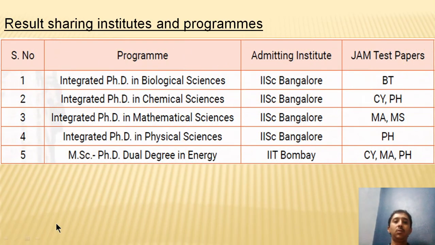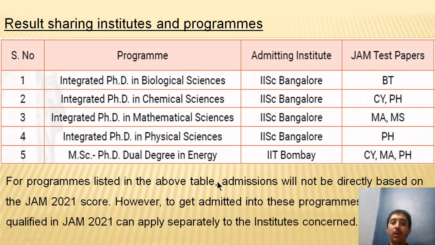Moving on, some particular courses will consider the JAM scores, but they will not take in candidates just based on the JAM scores. These are the particular courses that I'm talking about here: Integrated PhD in Biological Science at IISc Bengaluru, Integrated PhD in Chemical Science at IISc Bengaluru, Mathematical Sciences, Physical Sciences, all these courses at IISc Bangalore, and MSc PhD at IIT Bombay.